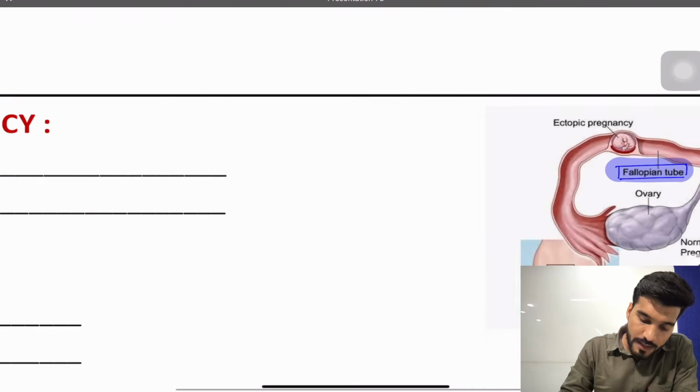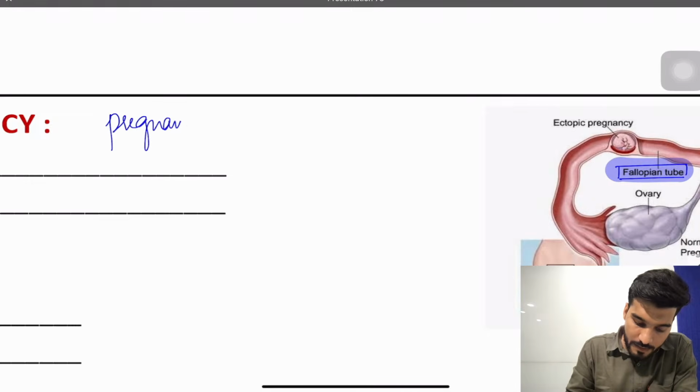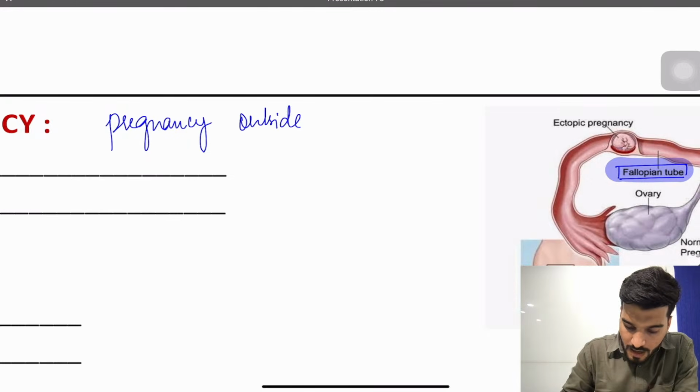So what is ectopic pregnancy? It simply means pregnancy outside the uterus.